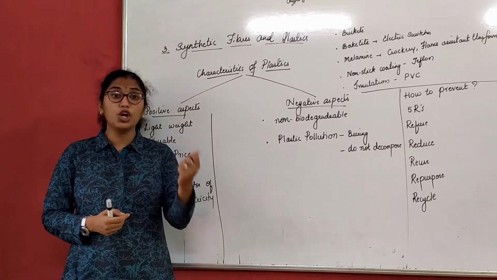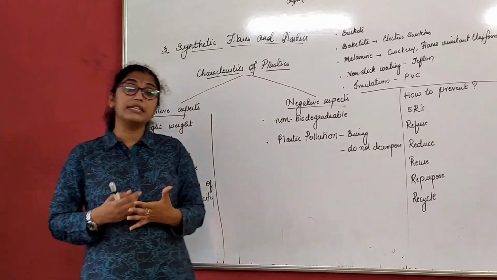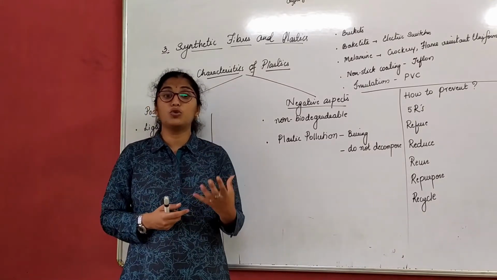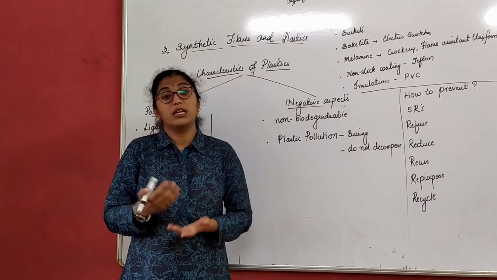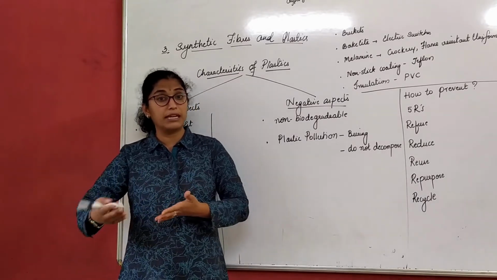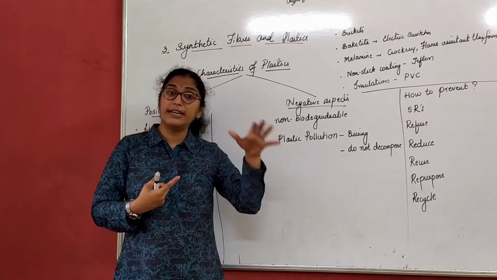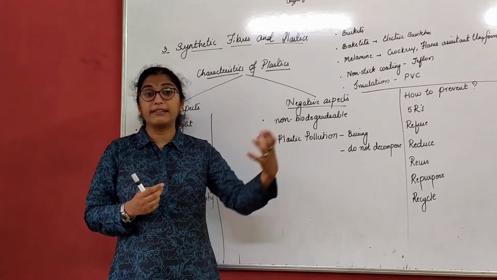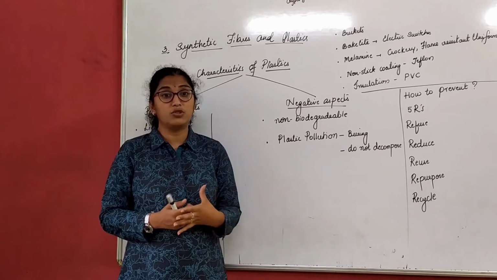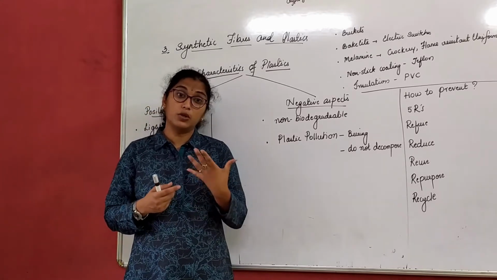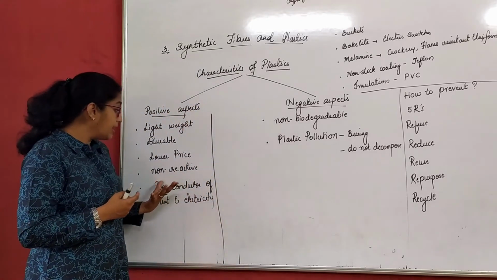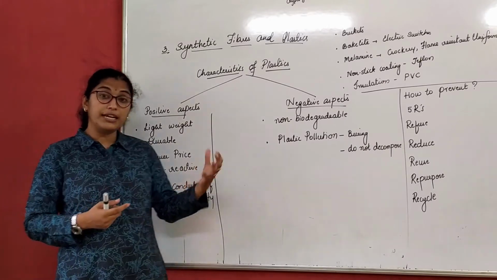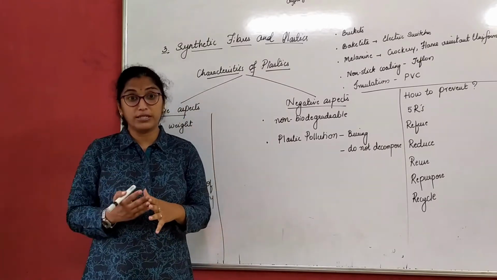Non-reactive. Non-reactive in the sense that plastic bottles are used to store many chemical substances which we use in our homes, laboratories, etc. For example, we buy toilet cleaners, bathroom cleaners, right? They all come in plastic only because they are non-reactive as well as non-corrosive.